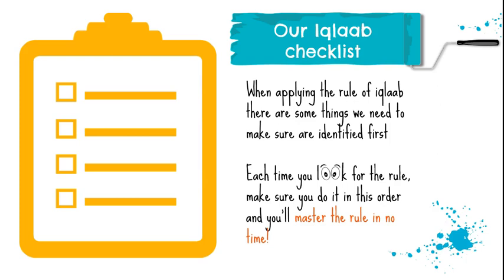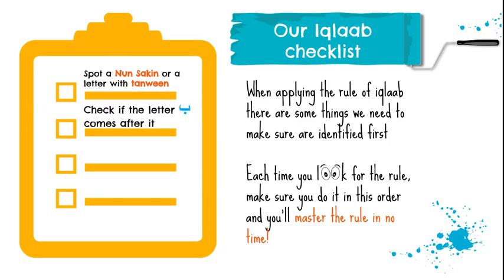The first thing we look for is a Noon Sakin or a letter with a Tanween on top. If we see that, we check if the letter ba comes after it. Step 3 is then to change the Noon Sakin or Tanween sound into a Mim. And finally, you apply ghunna when reading it.